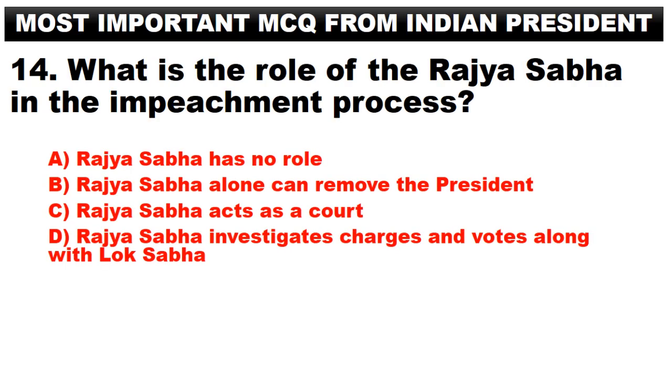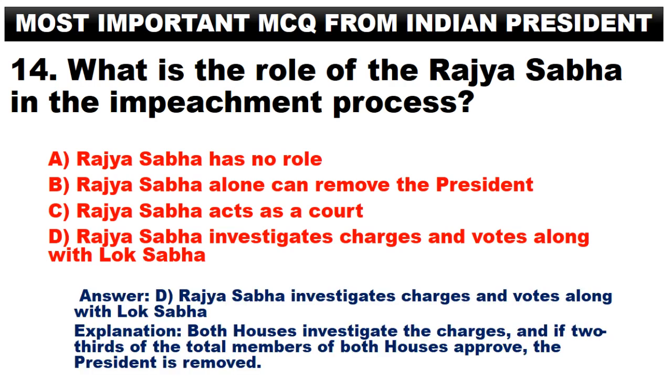What is the role of the Rajya Sabha in the impeachment process? A. Rajya Sabha has no role. B. Rajya Sabha alone can remove the President. C. Rajya Sabha acts as a court. D. Rajya Sabha investigates charges and votes along with Lok Sabha. Answer. D. Rajya Sabha investigates charges and votes along with Lok Sabha. Both houses investigate the charges, and if 2/3 of the total members of both houses approve, the President is removed.